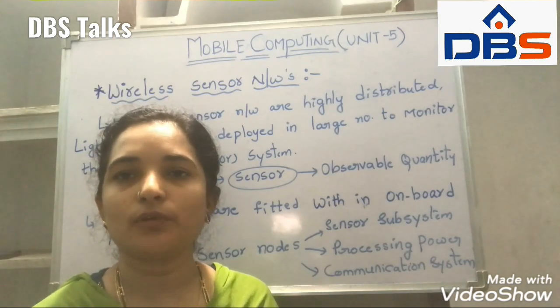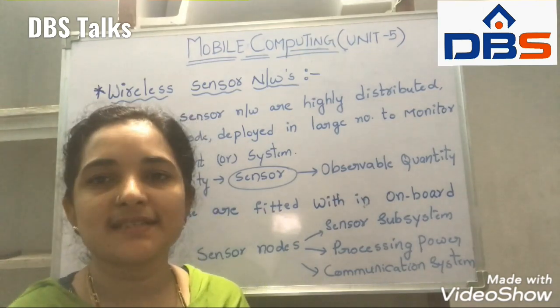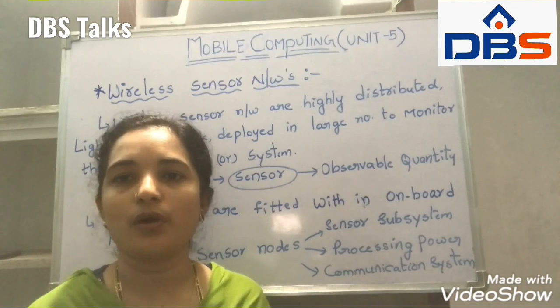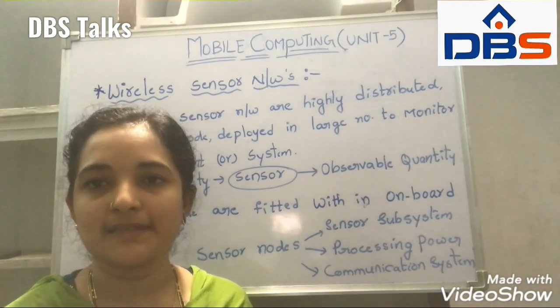Today I am going to discuss the mobile computing subject, Unit 5. The topic is wireless sensor networks. Before going to know about the wireless sensor network, first of all we have to know what is meant by sensor.